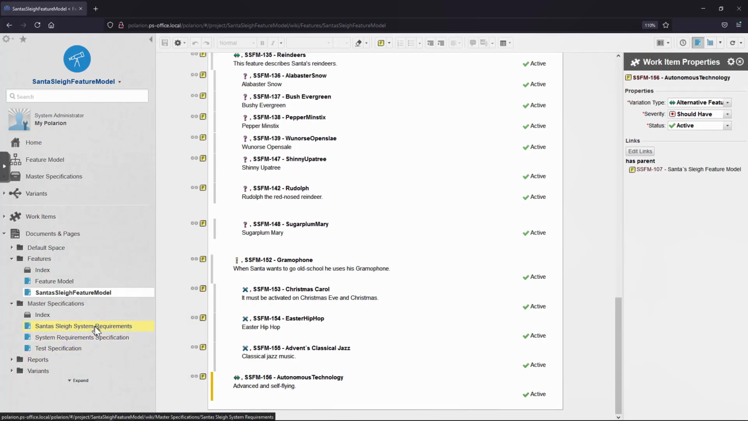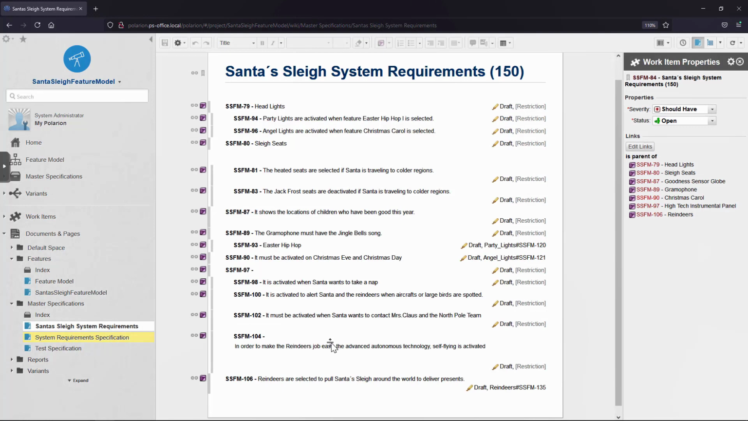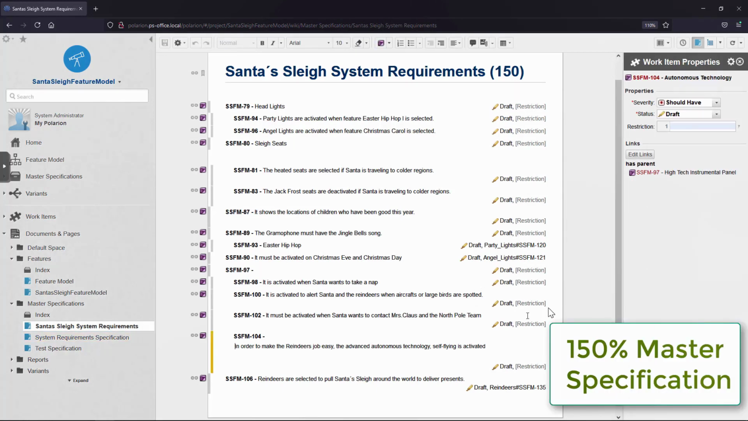Now, they want to include this magical engine in multiple sleigh configurations. Usually, they would need to add the requirements and test cases manually to each variant, which can be error-prone and time-consuming. With Polarion Variants, they just need to add it once to the master specification. The requirements have to be restricted to make sure that they are only part of the variant if that particular feature has been selected.